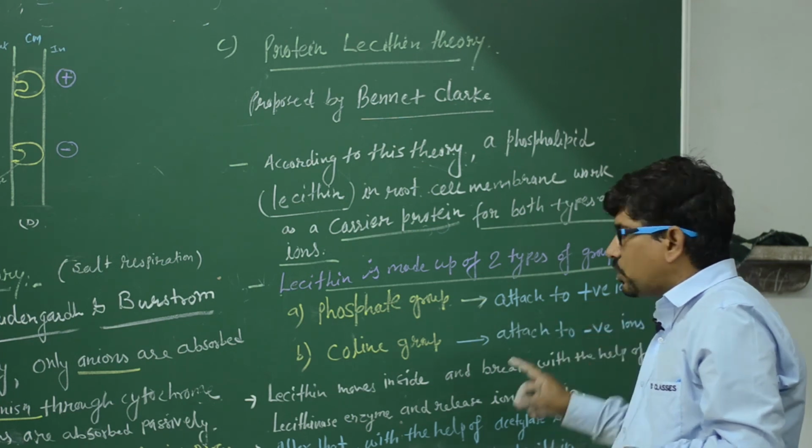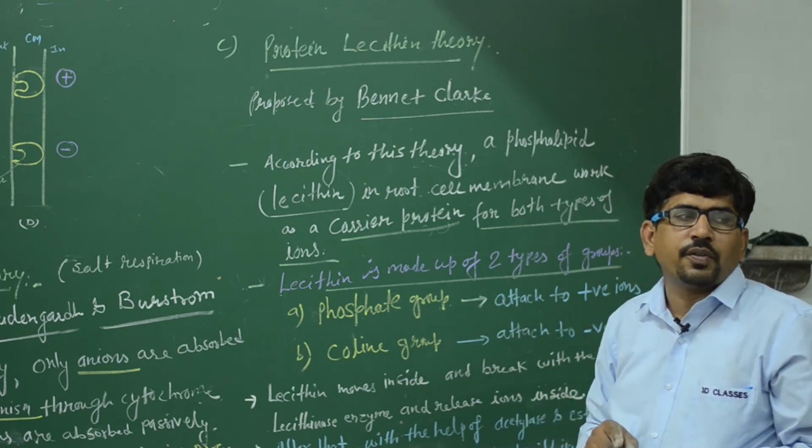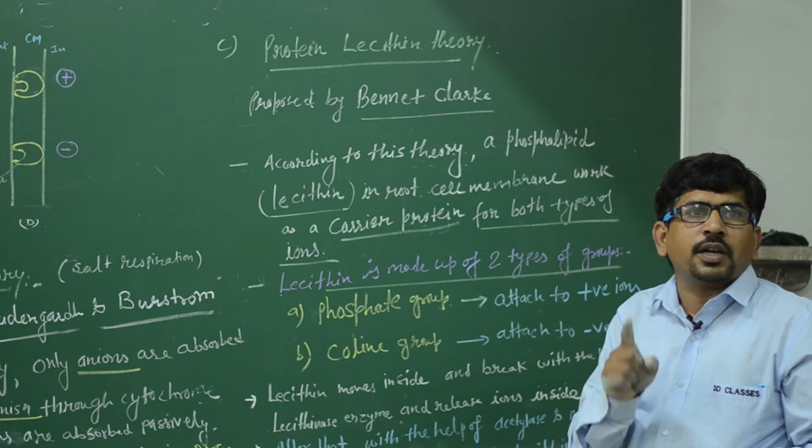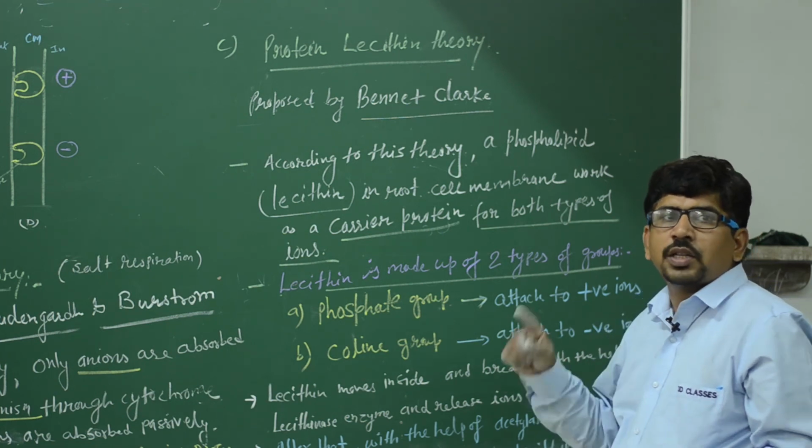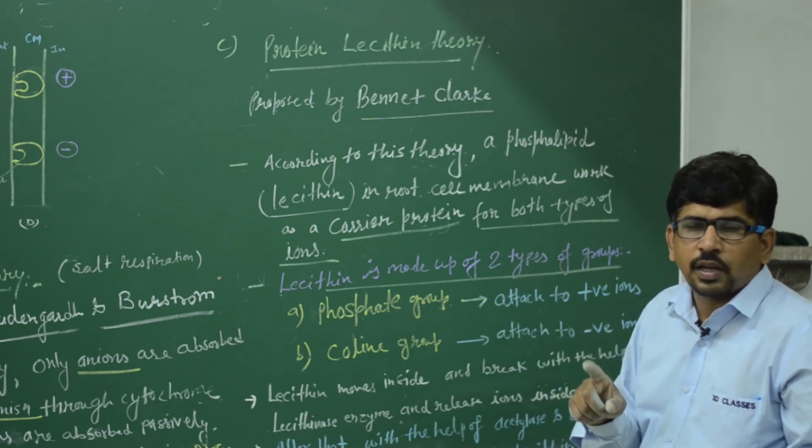Which one is attached to the positive ion? The phosphate. Phosphate is PO4, which is negative, so it is joined with the positive ion, and choline is positive, so it is joined with the negative ion. Clear?